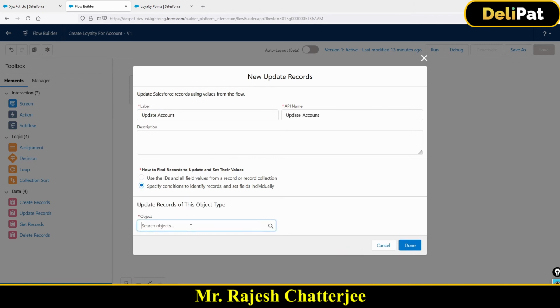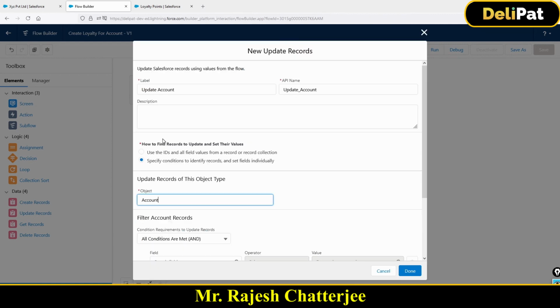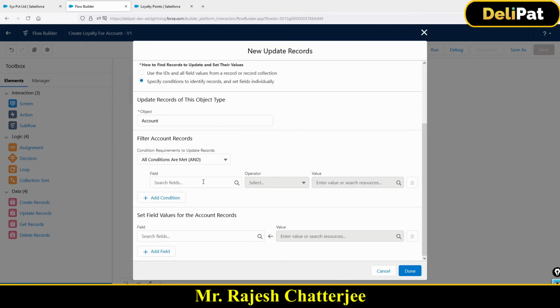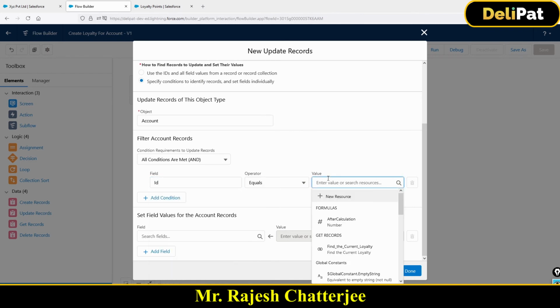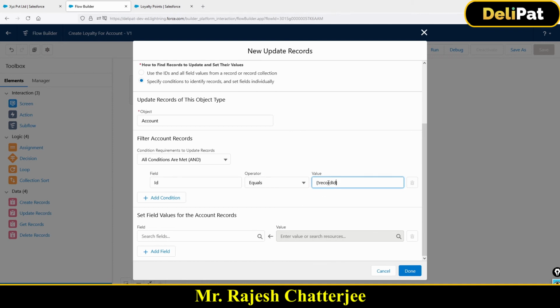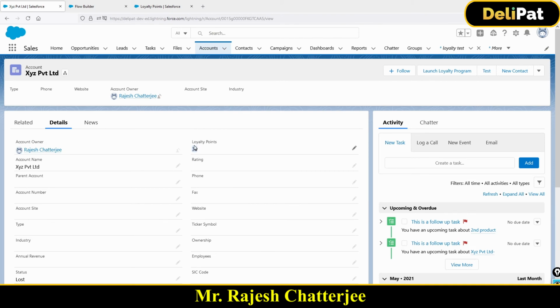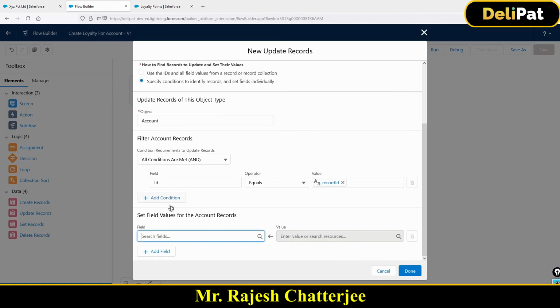Where the record ID. First of all, select account, and which account? Where the ID is equals to record ID. Actually, this record ID does a lot of magic, and it comes all standard. And when you update this particular account, which field are you going to update? The entire account? No, right? Some specific field you're going to update. Which field? This particular field called loyalty points. That's the field you're going to update, right? So select that field called loyalty points.